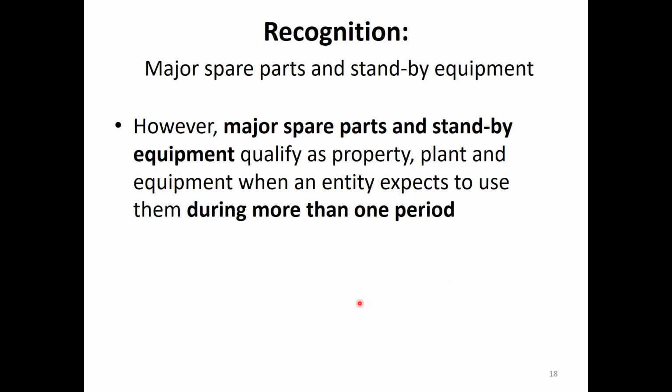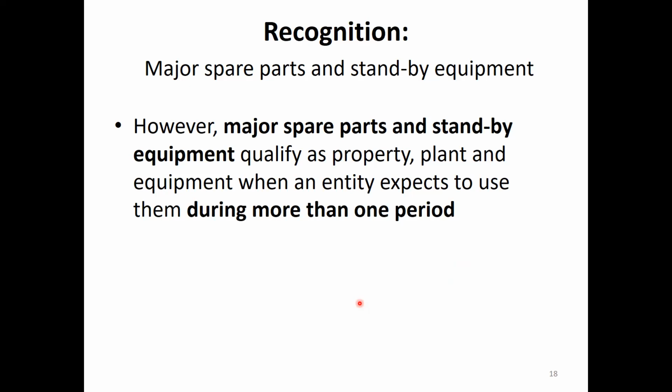Here, major spare parts and standby equipment. High value items. However, major spare parts and standby equipment mean, so in an aeroplane, normally it consists of two engines. At a time, one engine works.